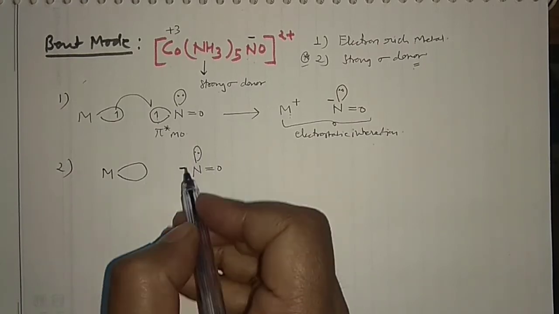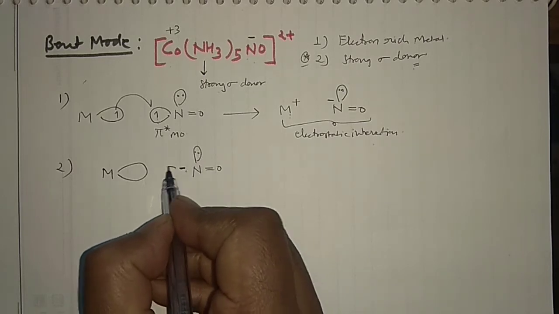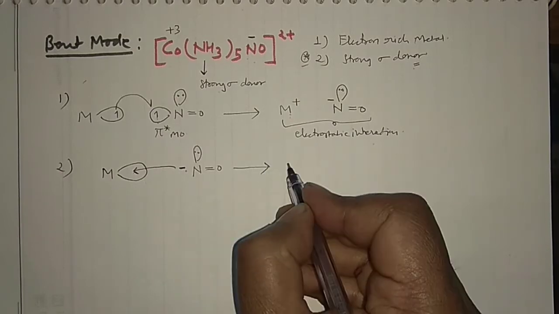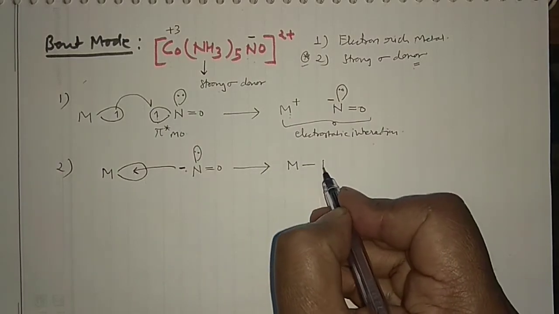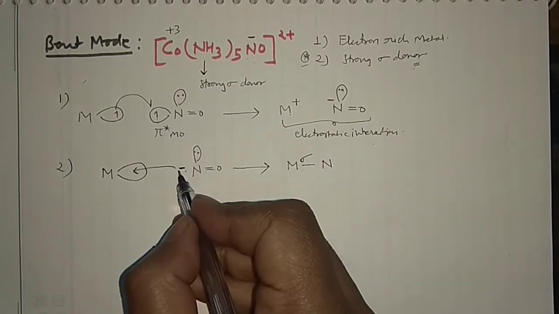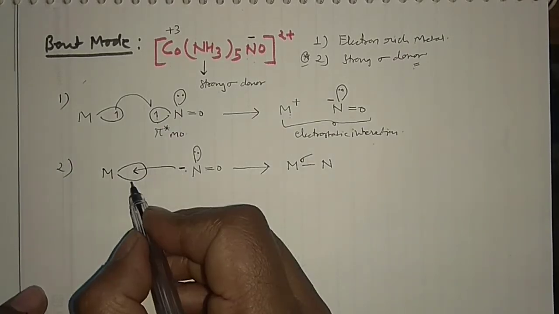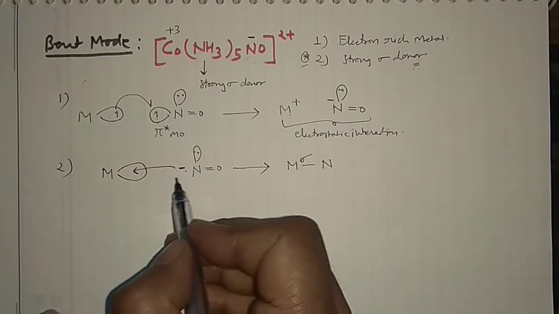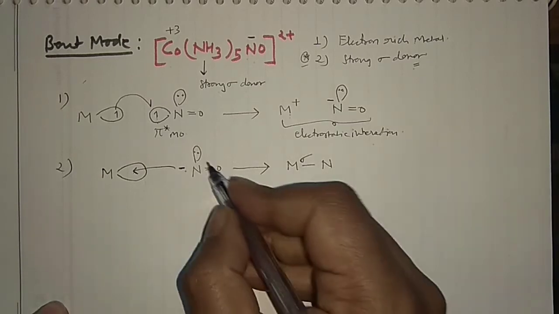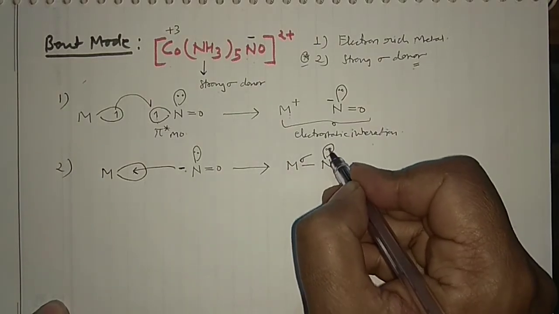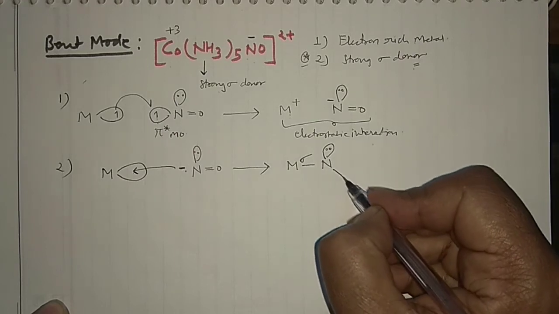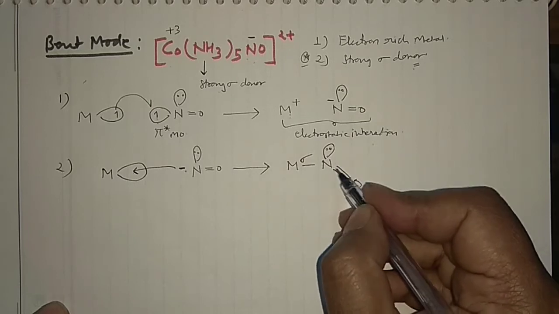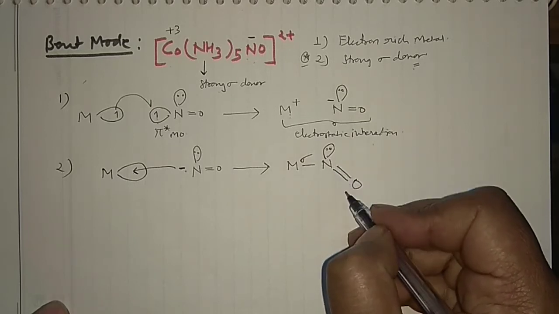That means a pair of electrons. This pair of electrons will be donated to the vacant metal d orbital, and when this happens, the metal will form a sigma bond. So this is the sigma bond because one electron pair has shifted from here to here, but out of this pair, one already belongs to the metal itself, so it's overall a one electron donation. And this lone pair is already present here. It is not going anywhere, so it will repel the bond pairs and it will result in the bonding mode. This is something very important.